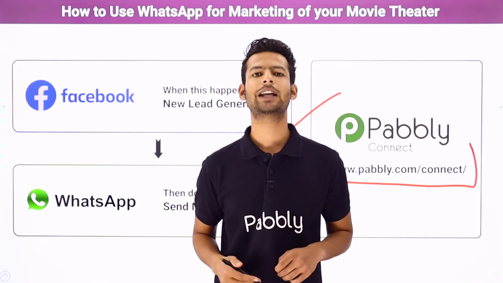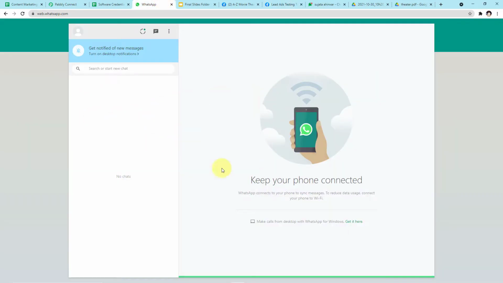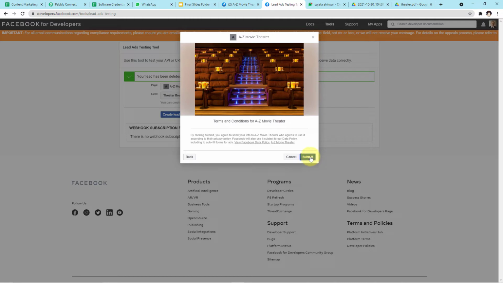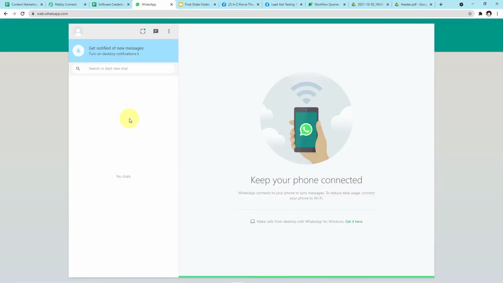Now let me show you a real-time example on my screen. Okay guys, as you can see on my screen, this is the particular form which the customers will see, and this is how it will appear in front of the customers. Now I have filled up the form on behalf of the customer, and as soon as you submit the form, a WhatsApp message will arrive here. So I have opened my WhatsApp web page for you. Okay, so let's go back to our form, and I'll submit the form. I'll click on next, and now I'll submit the form. Okay, and now I'll go to WhatsApp and wait for 2-3 seconds to receive the message.